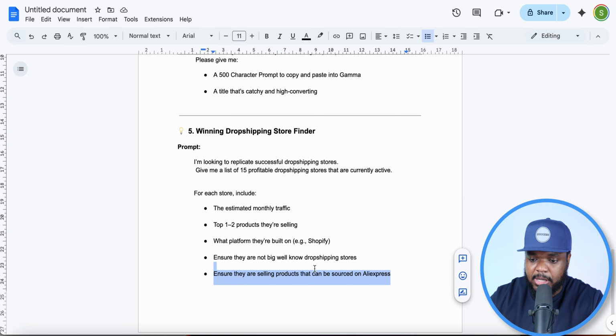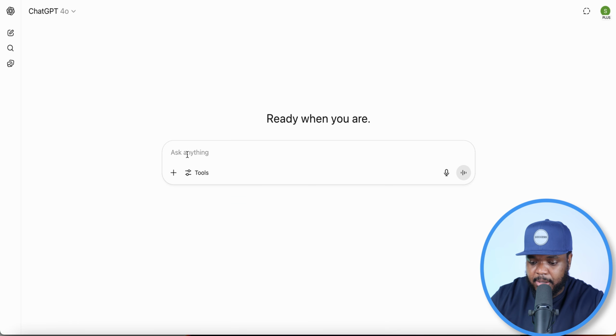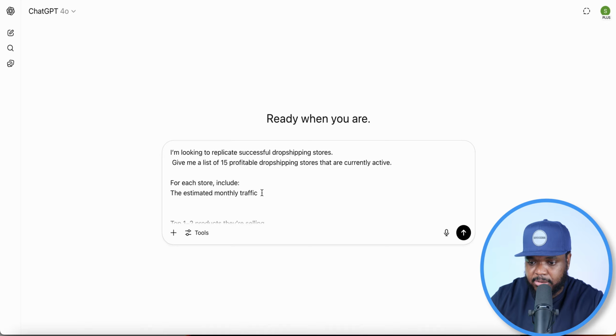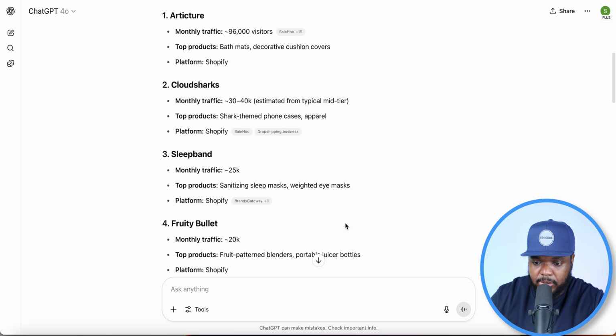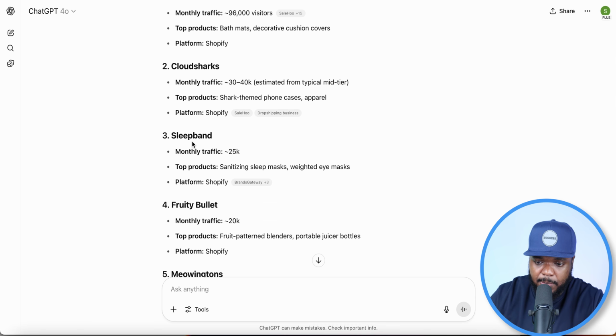Because if I just copy this prompt, open up a new chat, I'm just going to paste the prompt in there just like this, cross check that everything is okay. Yep, looks good. And I'm going to click on enter. It's going to come back with a few different sites that are doing well. And of course you can now copy any one of them, or you could have just got the URL directly from ChatGPT.